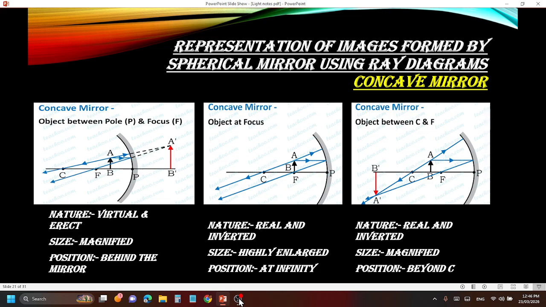As you can see, it is real because it is not formed behind the mirror. Simple. Let us move to the next topic. Next position: object between C and F. C is the center of curvature, F is the focus. So when the object is placed between center of curvature and focus, the image is formed beyond C, and the size is magnified. As you can see, the object size is small and the image size is very big. Remember, the red color represents the image, black color represents the object. So the image is formed in front of the mirror, and it is magnified, real and inverted.